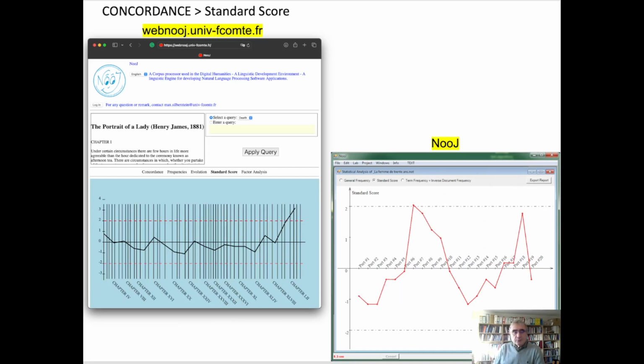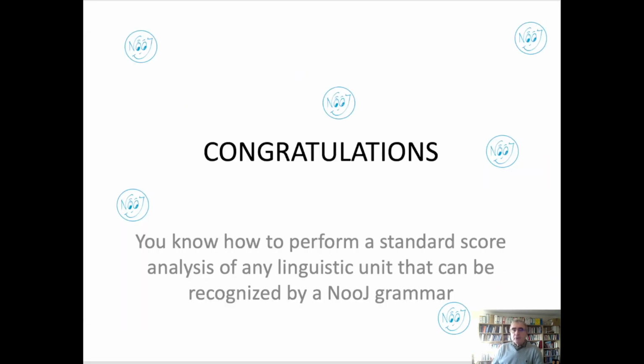So here what we did was we applied a regular grammar that is capable of finding in a text complex linguistic units, not only word forms, but terms, concepts, expressions, lexical fields. We can apply the corresponding grammar to a text to find occurrences, and then we are going to perform some statistical analysis, not on word forms, but on complex linguistic units. And the standard score is a good measurement to see if a concept is interesting in a corpus or not.